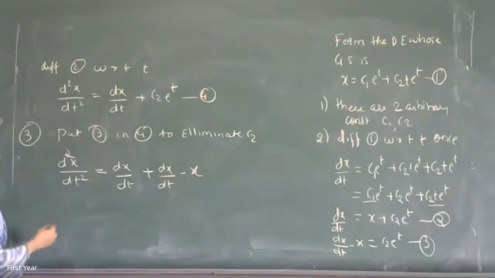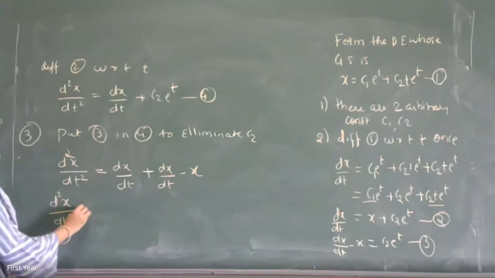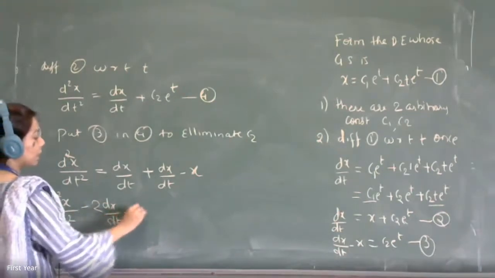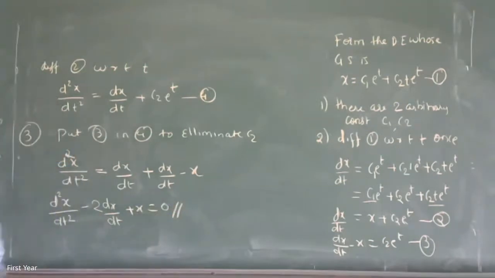Combining all the terms together, taking all the terms on the left hand side: d²x/dt² minus 2 dx/dt plus x is equal to 0. This is the required differential equation. Clear? Everyone? Yes, ma'am. Okay.